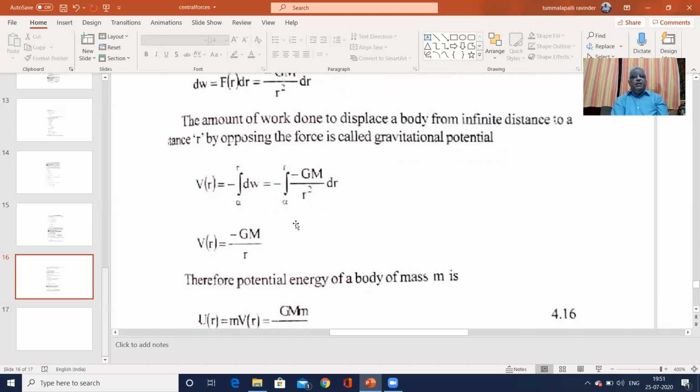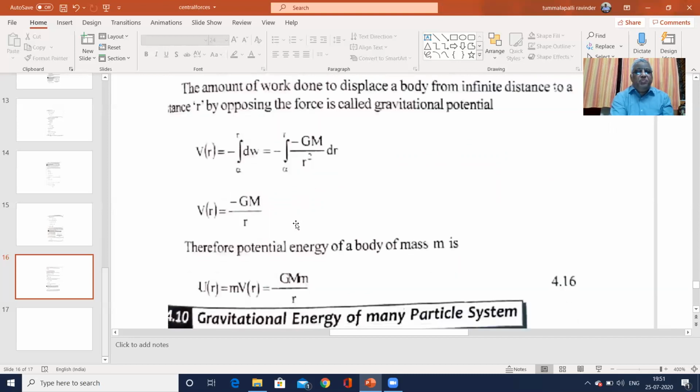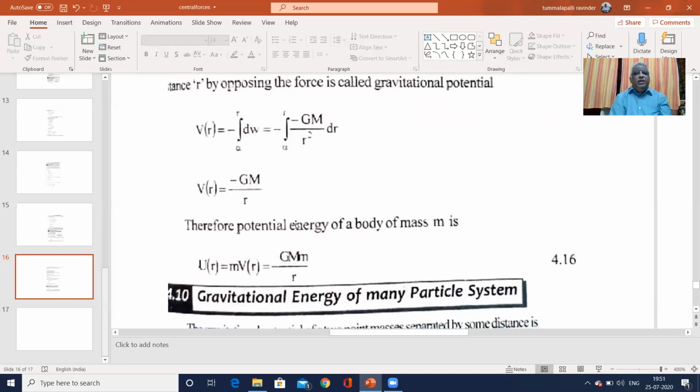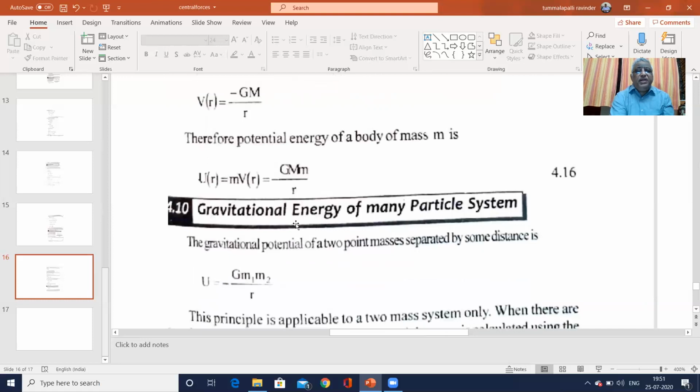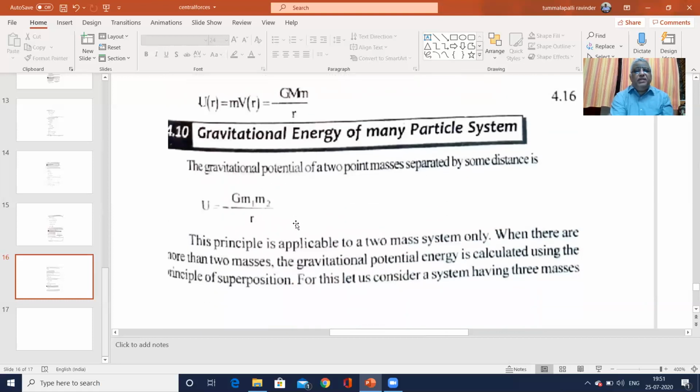Therefore the potential energy of a body of mass m is U(r) equals m into V(r), which is nothing but minus GMm by r. The potential energy of a body of mass m is given as minus GMm by r.